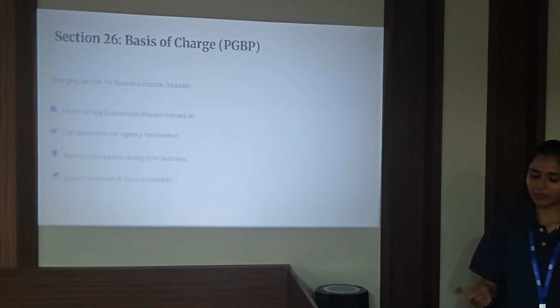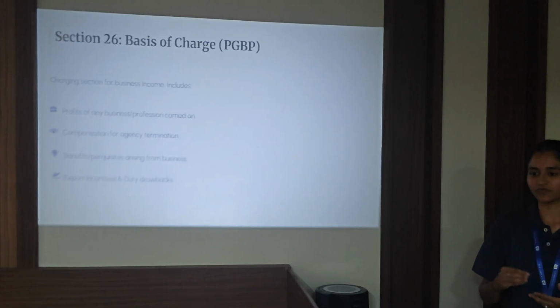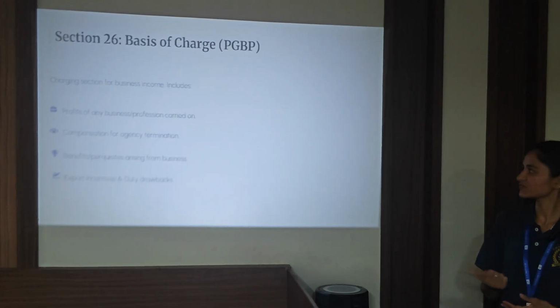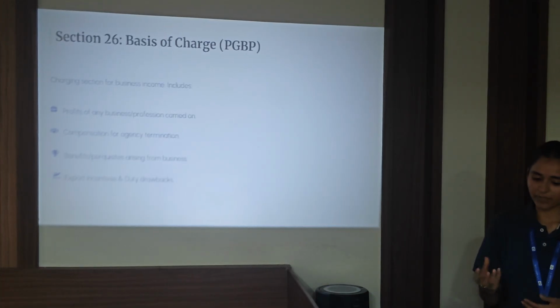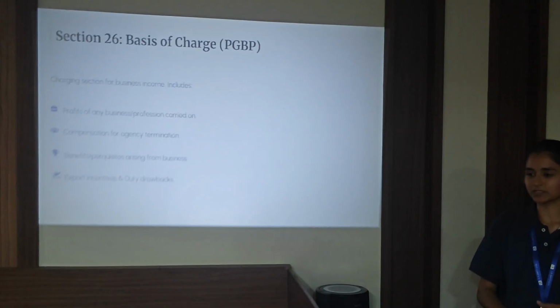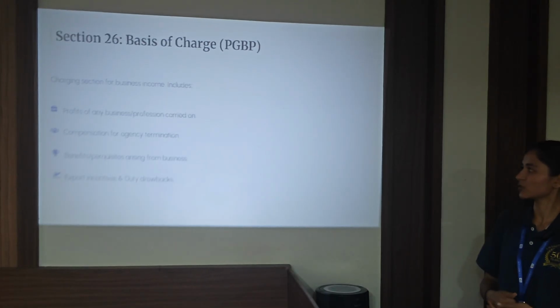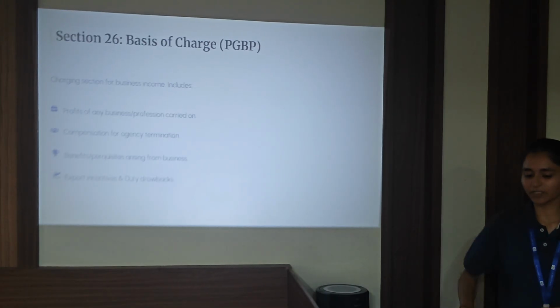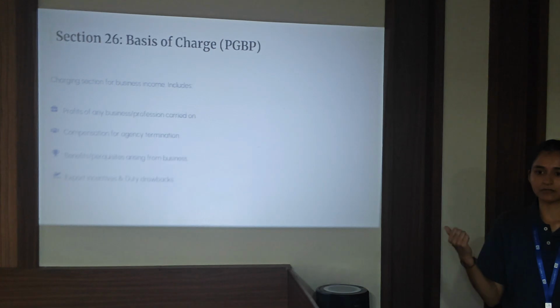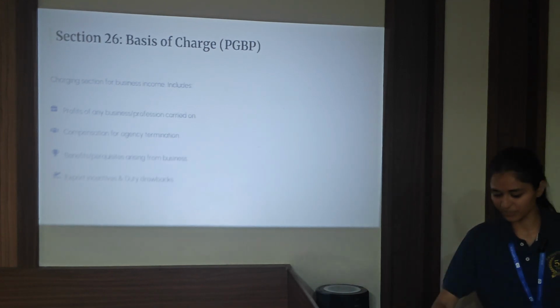So any income earned from profits of any business or profession carried on, or any compensation for agency termination, then benefits or perquisites arising from the business, export incentives or duty drawbacks, and many such lines of income are included in the head of PGBP.